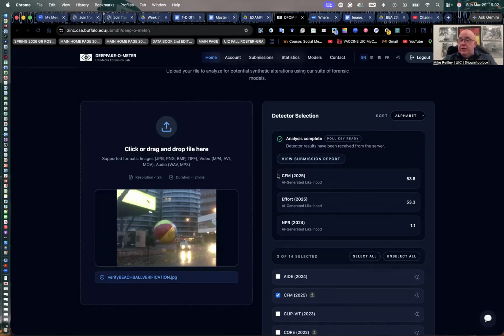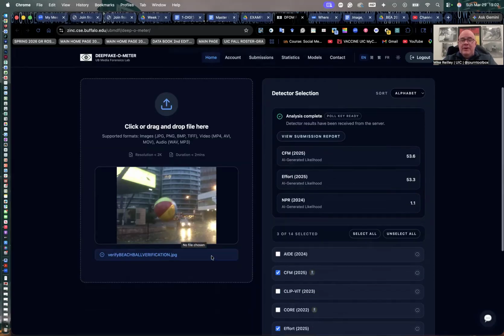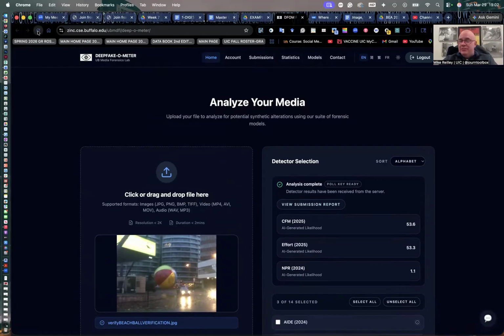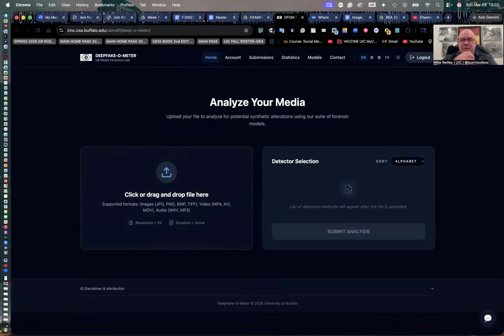But what's interesting here, and this is why I ran this one through here, is it kind of fooled it. It gave me a 53% chance, over 50% chance that this is AI. It didn't do a good read on this image. It's a real photo. So we already confirmed that. So these tools can make mistakes is what my point is with this. So you need to be really careful with them. Okay, so that's Deepfakeometer. It's good for testing video and audio.